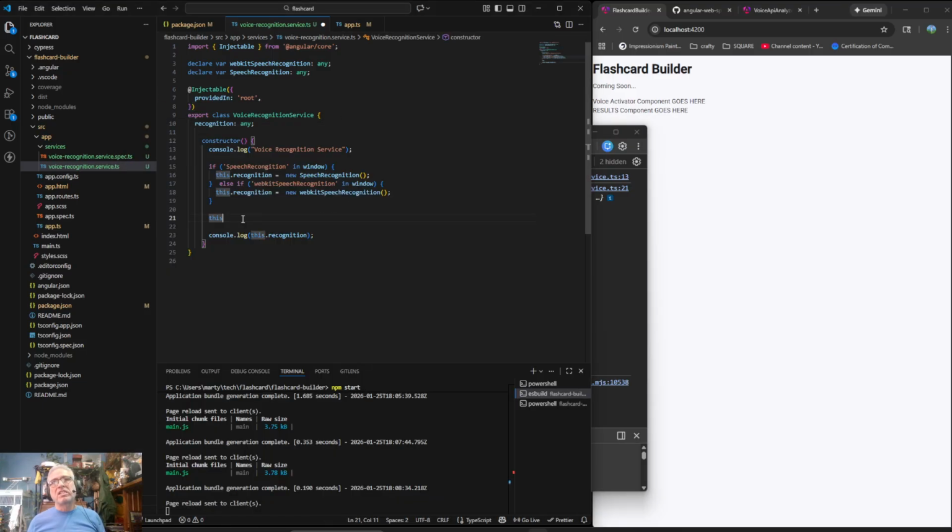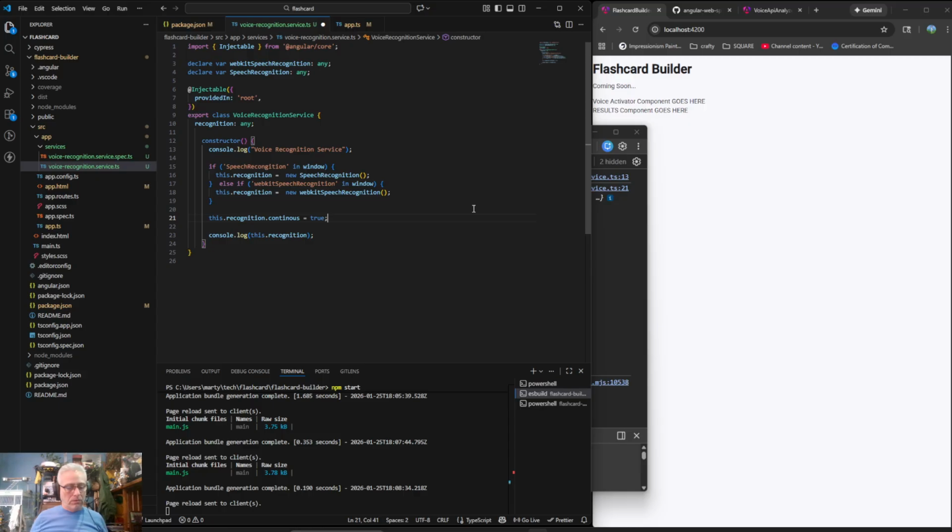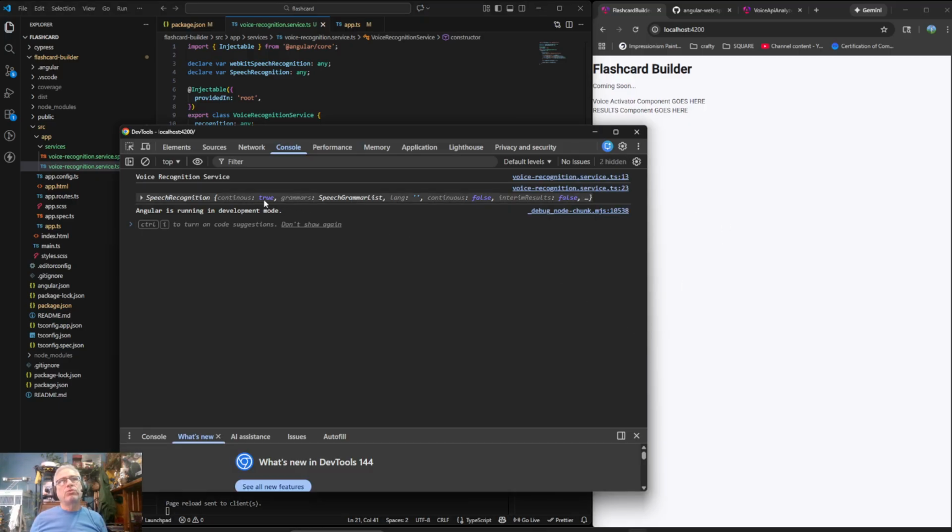So this is different. This is not like a configurable thing. This dot recognition dot continuous is equal to true. So now let's just see if that works the way we want. Yep, continuous is true. We are not going to have a grammars list, at least not at this point. It is interesting though, because now we have two. So obviously I misspelled something. It's U-O-U-S.